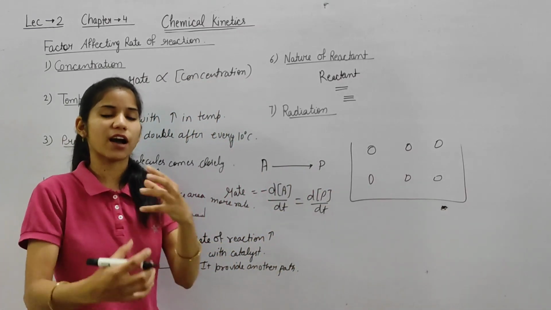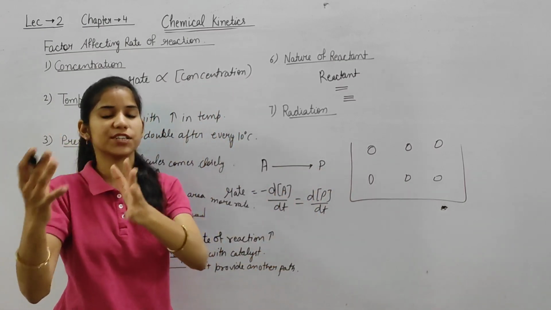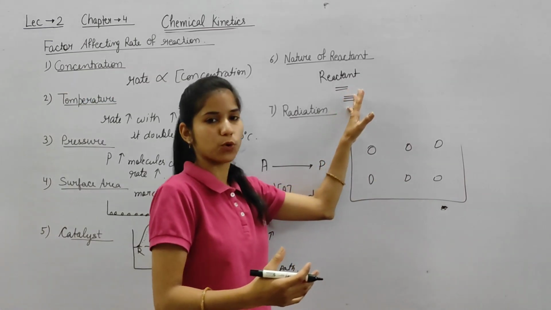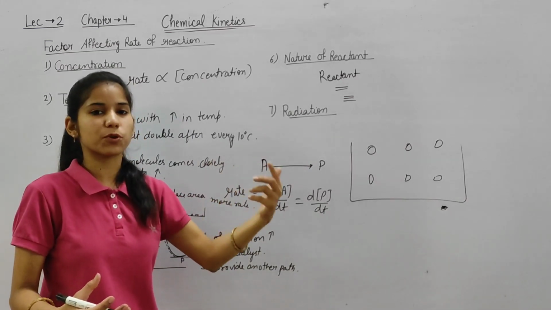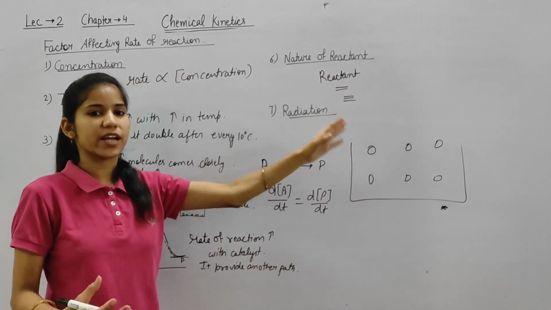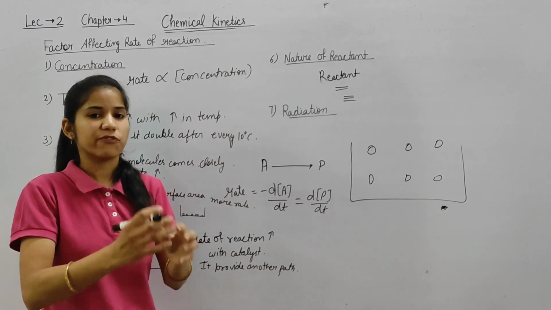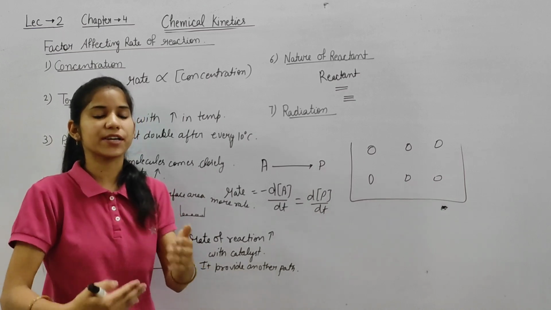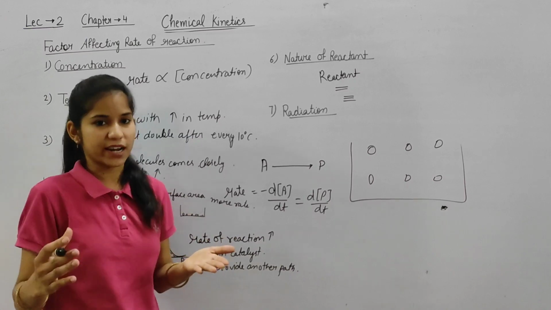The nature of the reactant, like how it binds with another reactant and is converted into product. Firstly, we have to provide some energy to dissociate or break these bonds and then convert it into products. So this depends on the nature of the reactant. If we are providing less energy, the rate would be faster. If we are providing more energy, that means the bond is stronger and the rate is less.